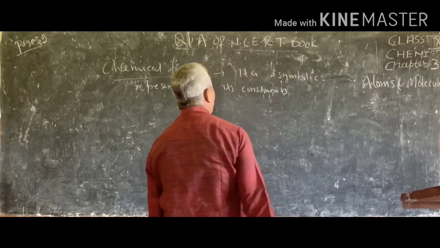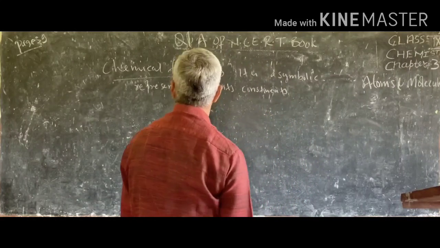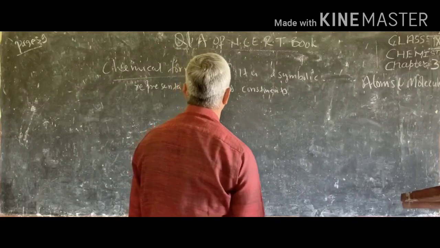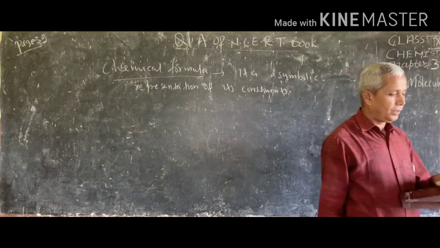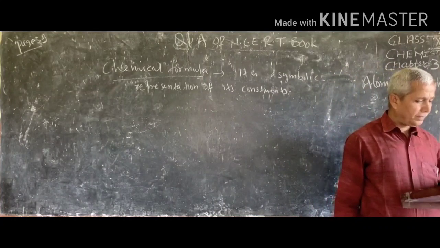The chemical formula of a compound is a symbolic representation of its constituents. So this is the definition of chemical formula.